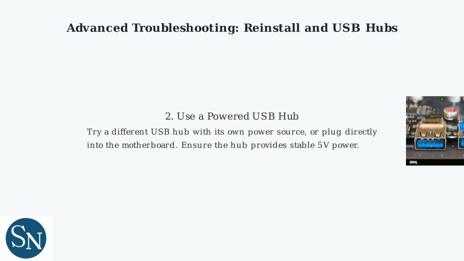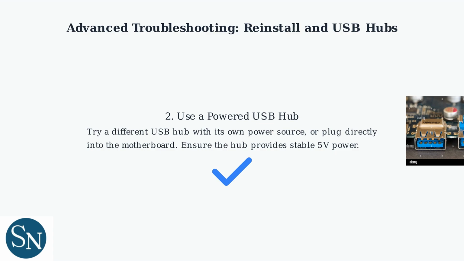Next, test with a different USB hub that has its own power supply or connect directly to the motherboard's USB port. This rules out power delivery issues from the hub. Make sure the USB hub you're using provides stable 5 volts power to avoid any connection problems affecting the microphone's RGB lights.